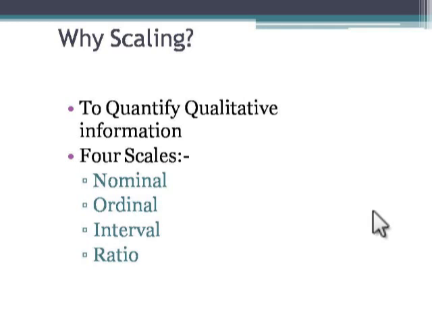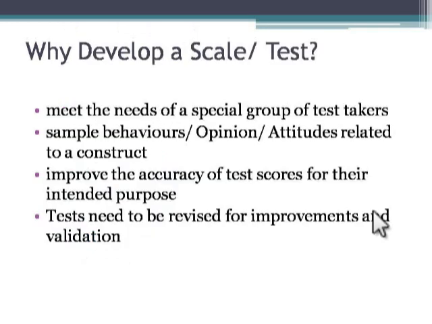To assess and measure them, we need to quantify them using some numerical scaling techniques. You all know that we use four types of scaling: nominal scale, ordinal scale, interval scale, and ratio scale. These are methods to convert qualitative information into quantitative information.